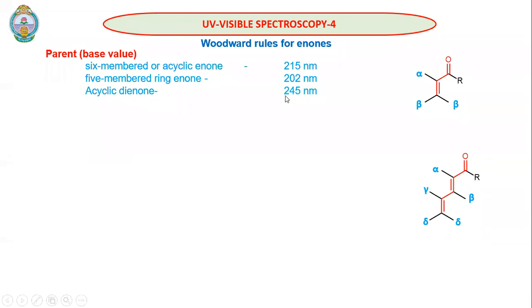Of course, we don't need to remember this particularly, because when we say dienone, two double bonds in conjugation like this, then we will add 30 for the double bond conjugation. So 215 plus 30, 245. So you may not remember this, but the six-membered or acyclic enone parent value is 250 nanometers, and the five-membered ring enone parent value is 202 nanometers.